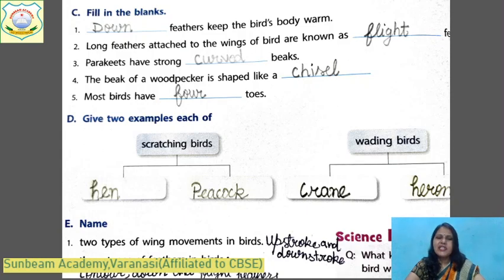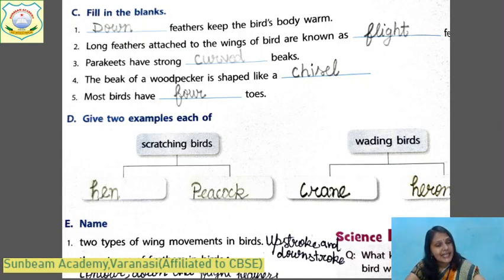Now give 2 examples each of scratching birds. Those who make a scratch in the ground to eat the worms and insects present in the mud, in the soil. They are hen and peacock. You have seen a hen perching inside using its claws. Yes, they are called scratching birds.